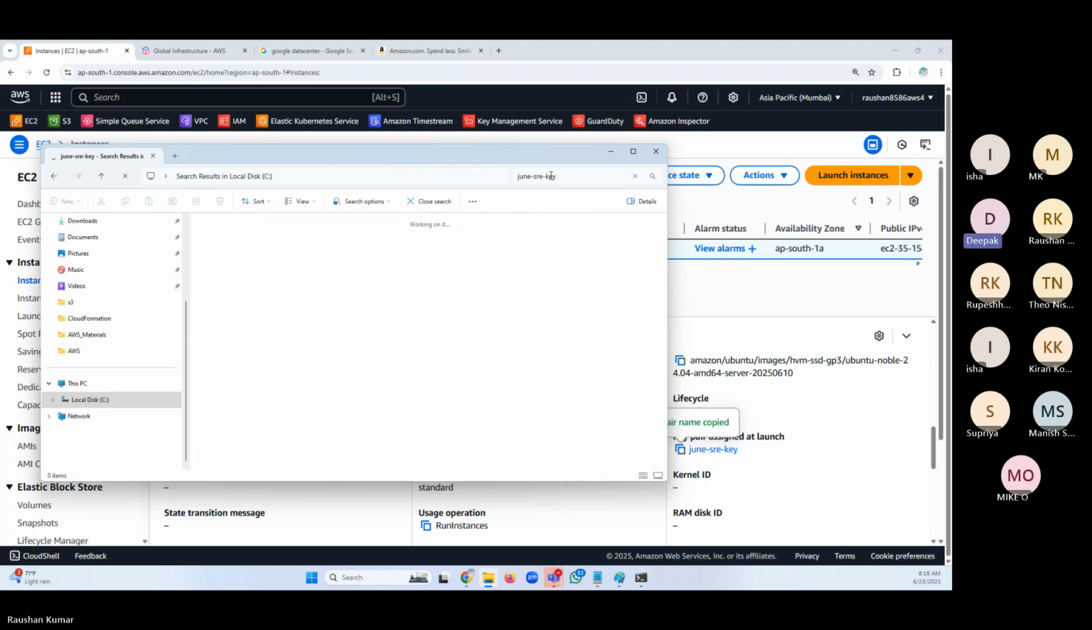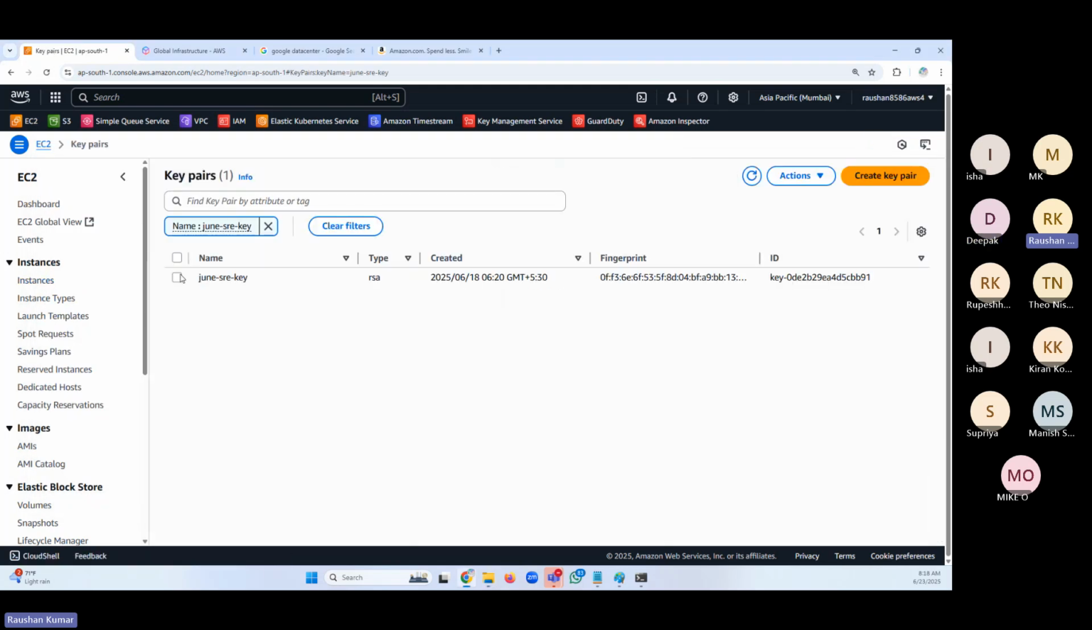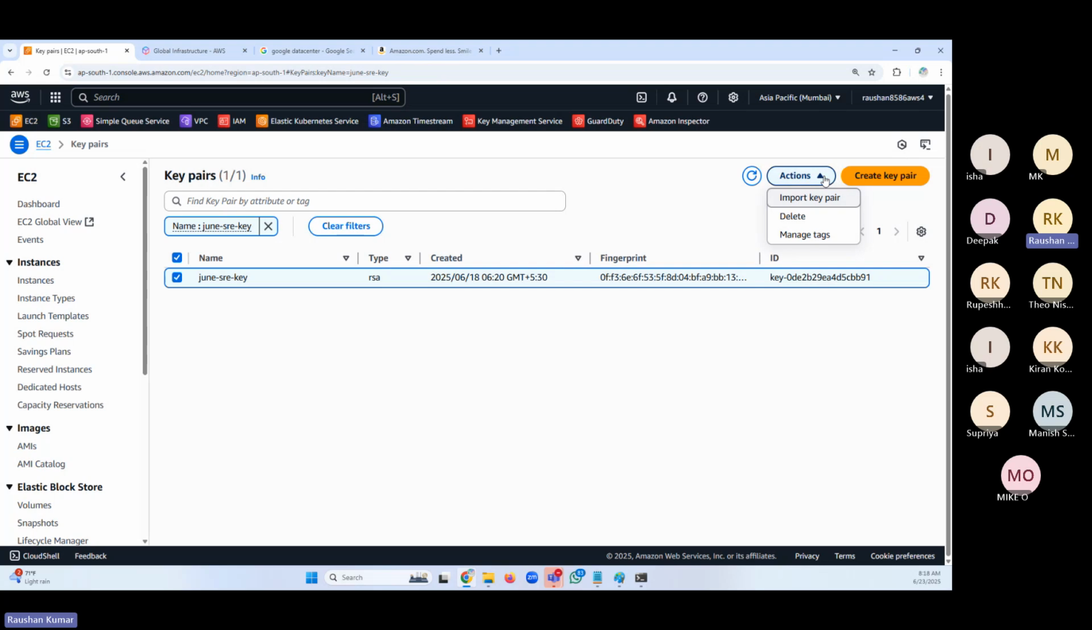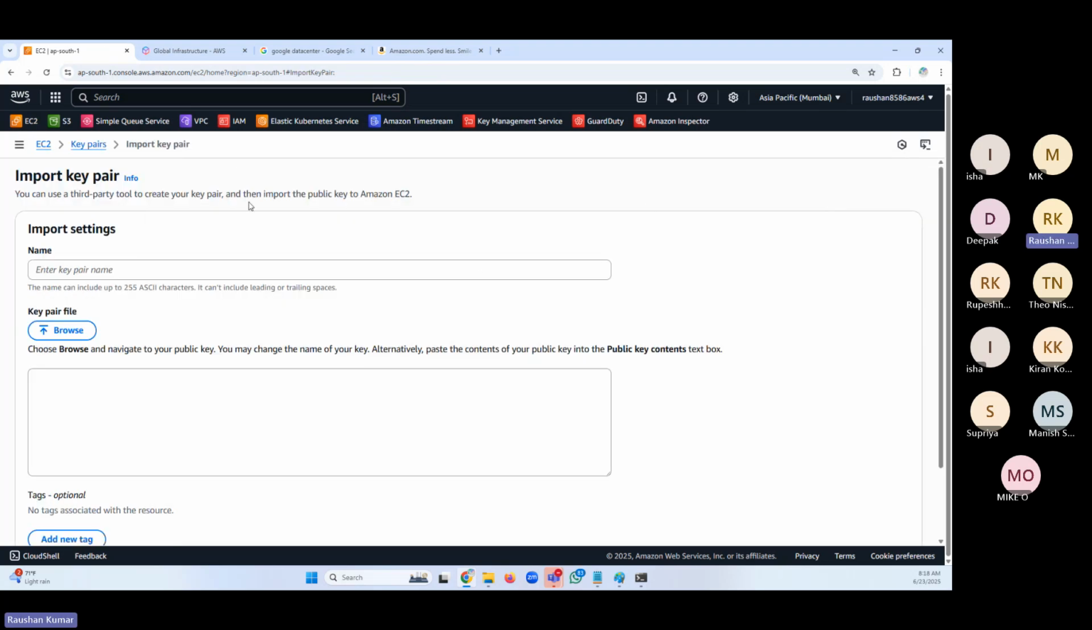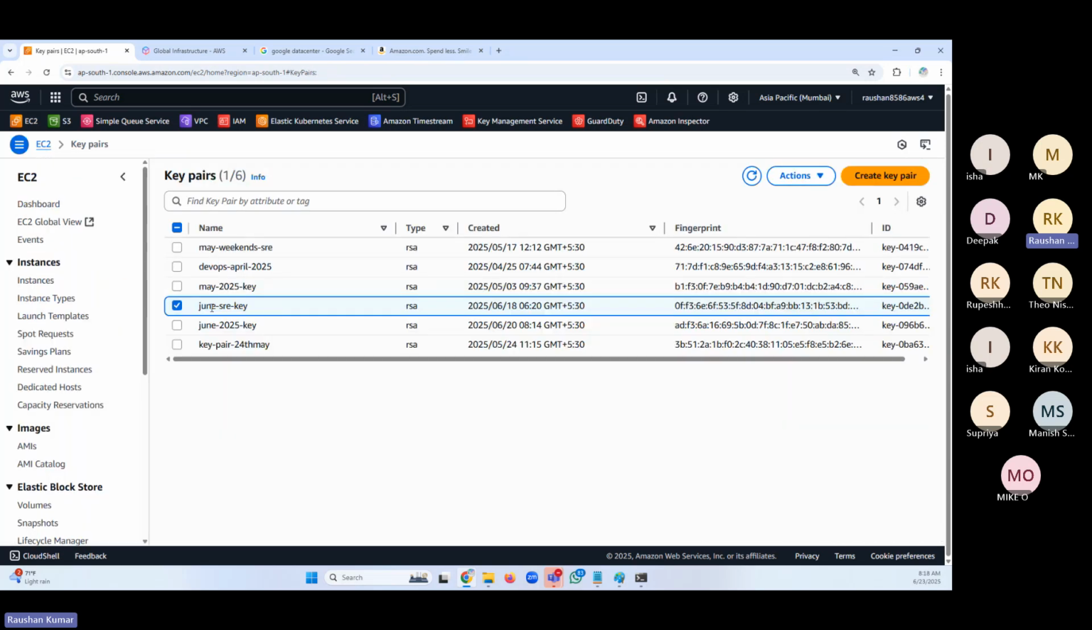So, sir, just a question. In such a scenario, can we download the key once again? Oh, no, no, you cannot. Okay, just go there and let's see. We can check if they allow import key pair. No, not importing, I don't want import key pair. Look at it, I'm not able to download, right? No options given. Delete, manage, no.